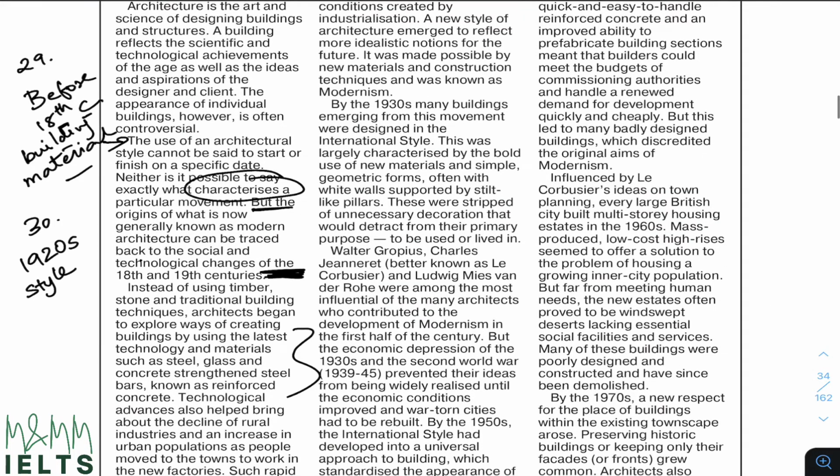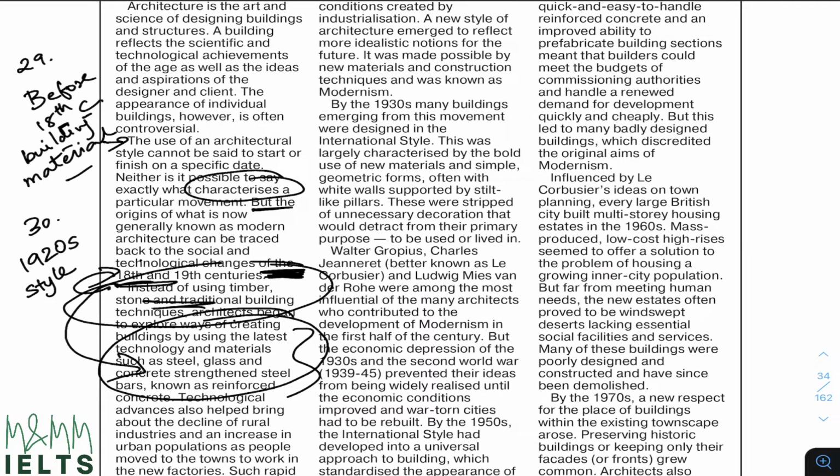So this is an era. Instead of using timber, stone, and traditional building techniques, architects began to explore ways. So this was used before this era, and in this era, instead of using this, they started using something new.